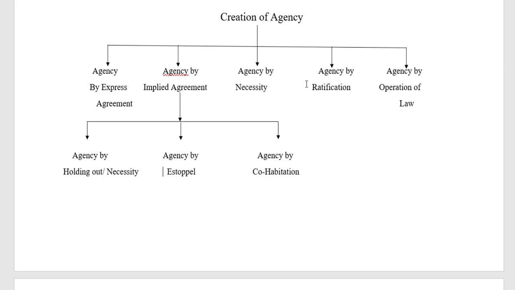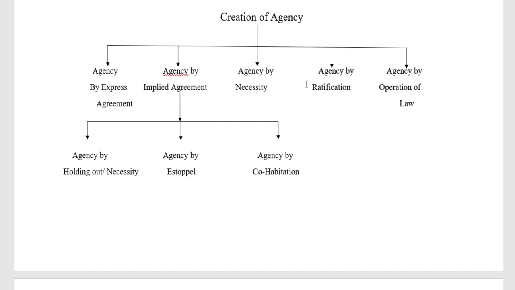The next one is agency by ratification. This agency by ratification is also very important. When any act is done by one person on behalf of another, without his authority or knowledge, the person on whose behalf the act is done has the following options.